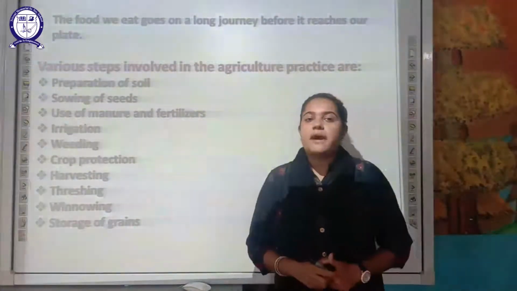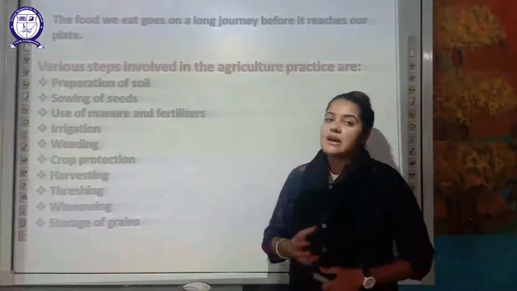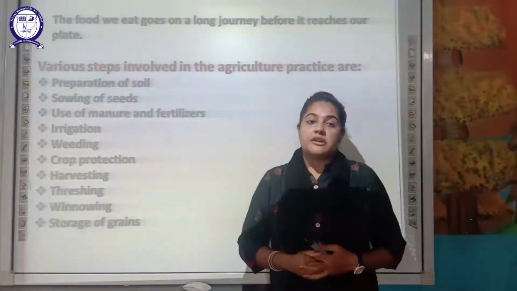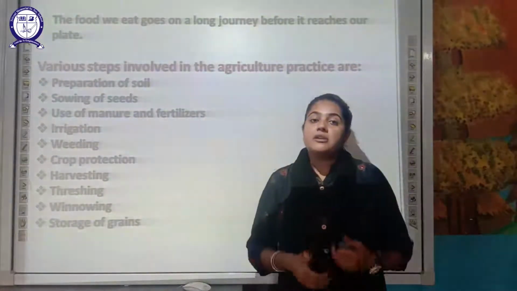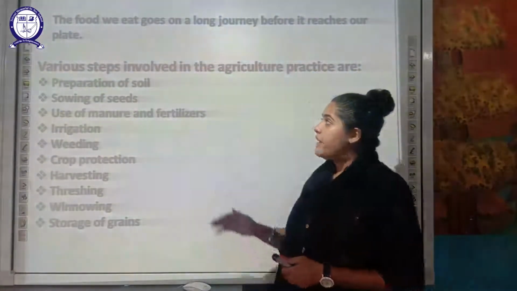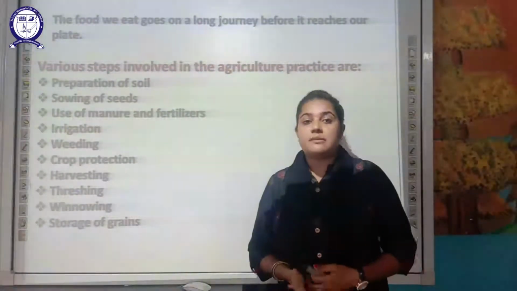So you might have imagined, students, the food that you eat, from where is that food coming? What is the journey that food travels from the field, where it is grown by the farmer, to reach our home? So we have to understand about the various agricultural practices. What are the various steps involved in that?